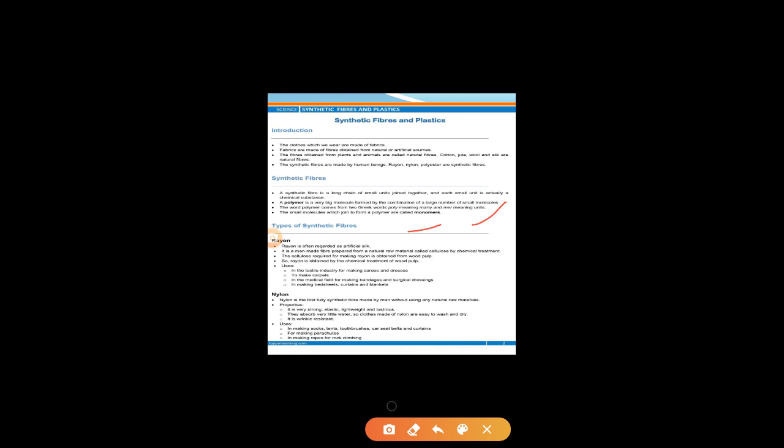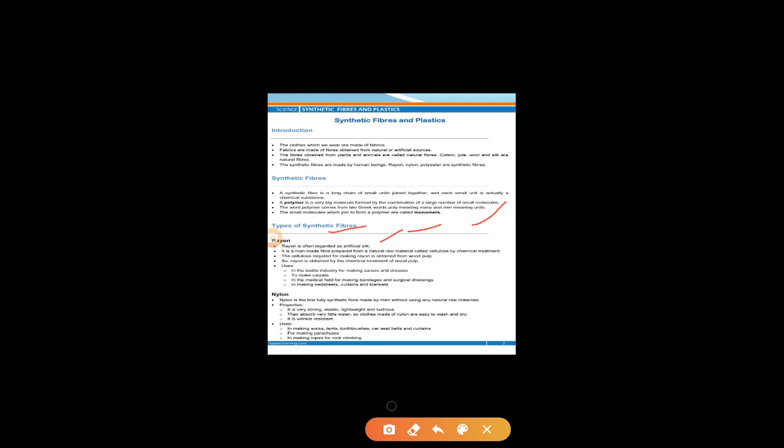You know that there are four types of synthetic fiber: rayon, nylon, polyester and acrylic, that we have studied. First is rayon. Rayon resembles silk, so it is also known as artificial silk. It is a man-made fiber prepared from a natural raw material called cellulose by chemical treatment.